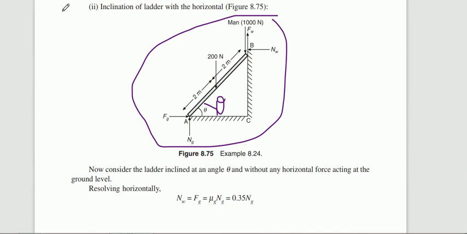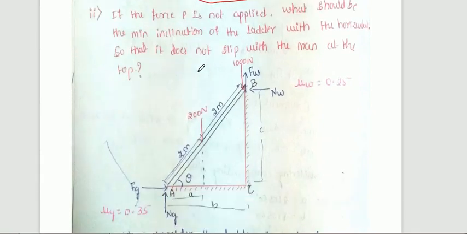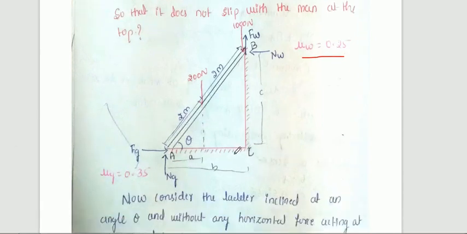Same figure you need to consider. Similarly, 200 is a force, 1000 is also there, Fg, Ng, Fw, Nw, and the corresponding coefficients you need to write. Similarly, the A, B, C values, however you have calculated by considering the triangle, you just don't get confused. In order to calculate A, you need to consider this triangle, and write it as theta only in this case. If you want to calculate B, you need to consider this bigger triangle, and C also you need to consider the bigger triangle. By applying sin and cos, you will get the value.